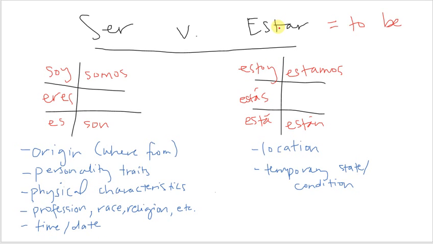So for estar, it's normally more temporary than ser, except for with location. Location is always estar no matter what. So if you are saying that Florida is in the United States, it would be estar. And then also temporary states or conditions of people. So temporary emotional or physical traits, you're going to use estar. So you kind of just have to memorize the reasons to use each one. Also, one hopefully will sound better for whatever it is you're trying to say.